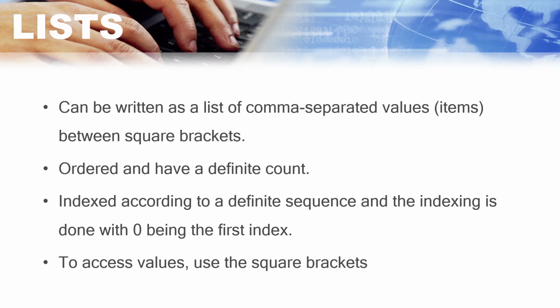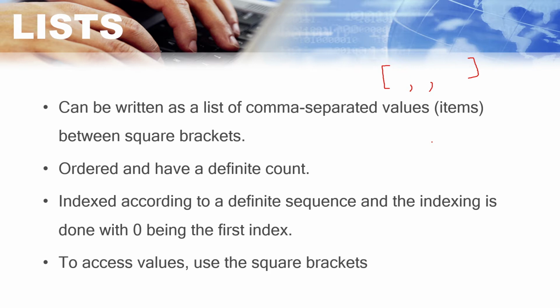So list is a type of data structure. Obviously, a type of data structure means you can store data inside a list. It is written with comma separated values. So list is a data structure where you can store the values with comma separated values and with a square bracket like this. That means it is a collection of data, stored with comma separated values inside this square bracket, and all these things have a definite sequence and an index.